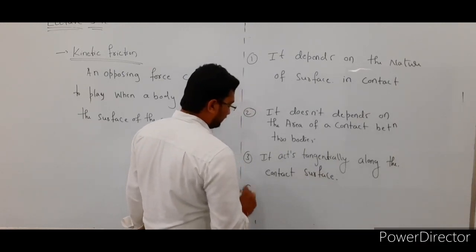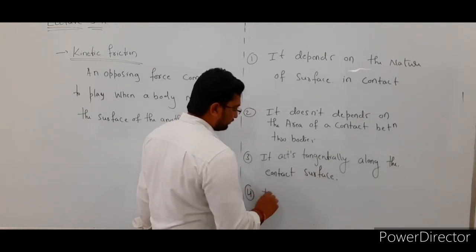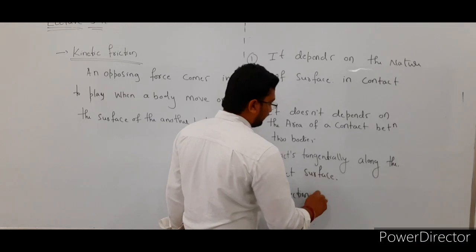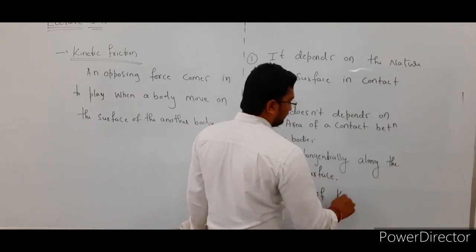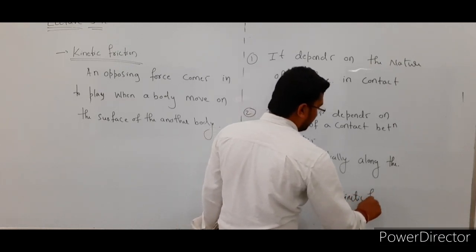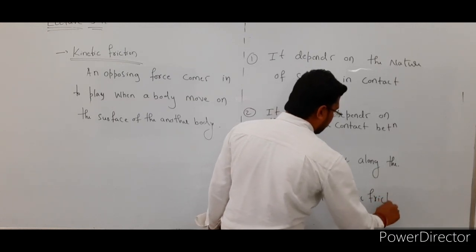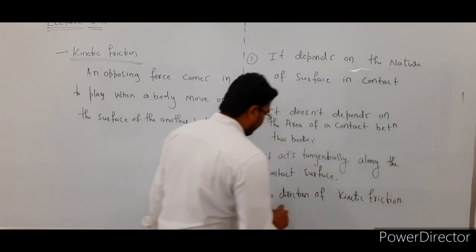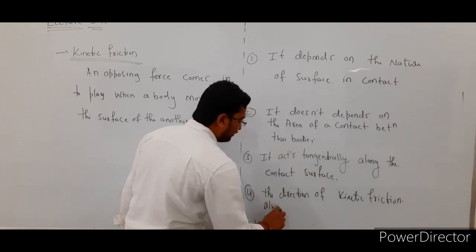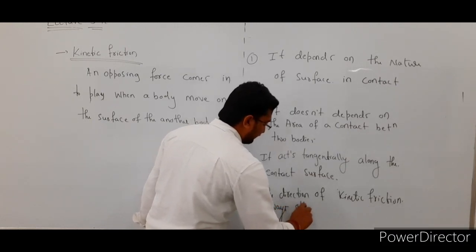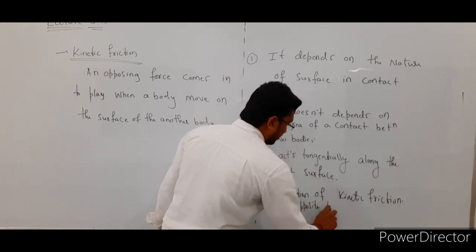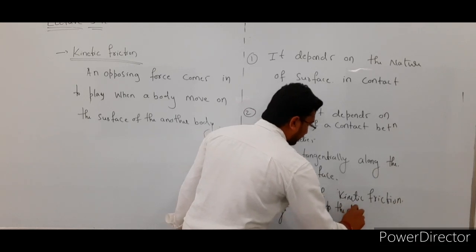The next point is the direction of kinetic friction: it is always opposite to the direction of motion of the body.